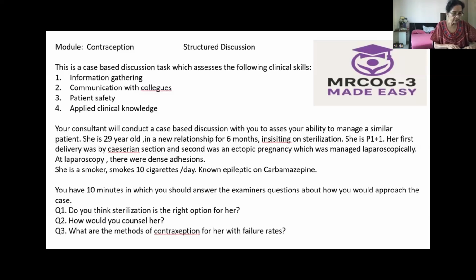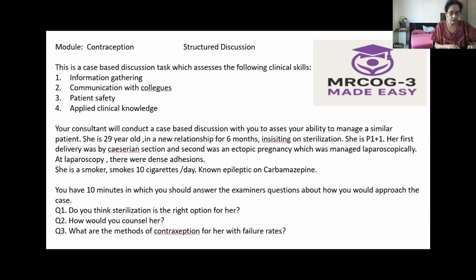And then I will ask her whether she has used any contraception before, and whether she is up to date with the cervical screen. I would like to check that. I would also like to ask her whether she has had any sexually transmitted infections. If she says yes, I would like to ask whether she has been treated and her partner has been treated. I will also ask her about medical problems.